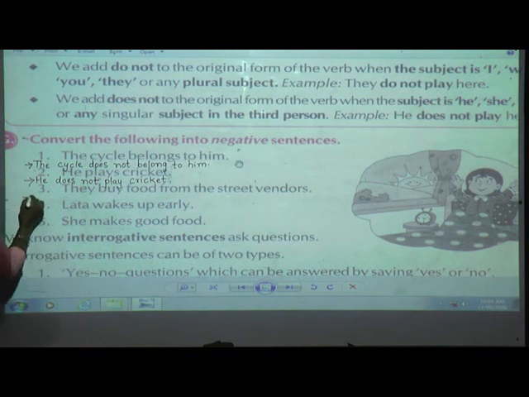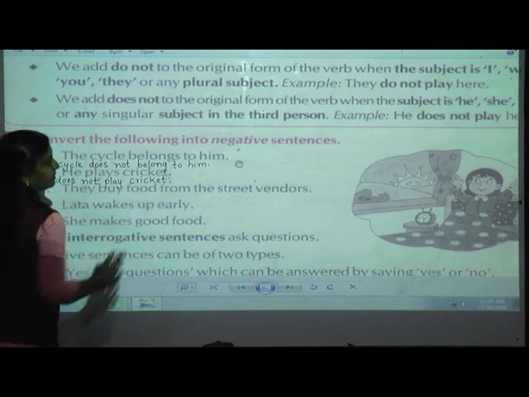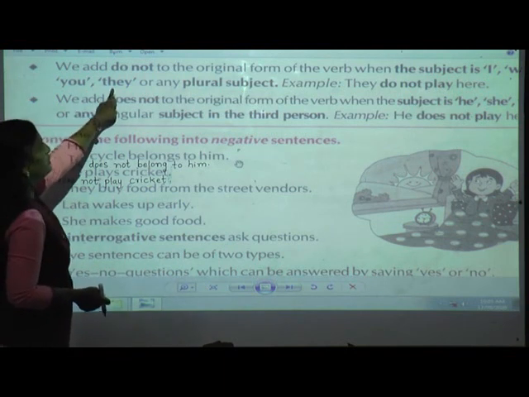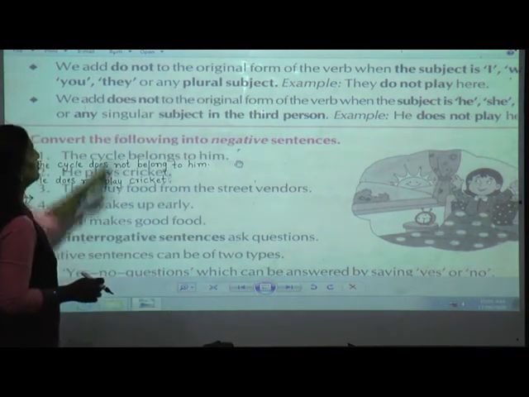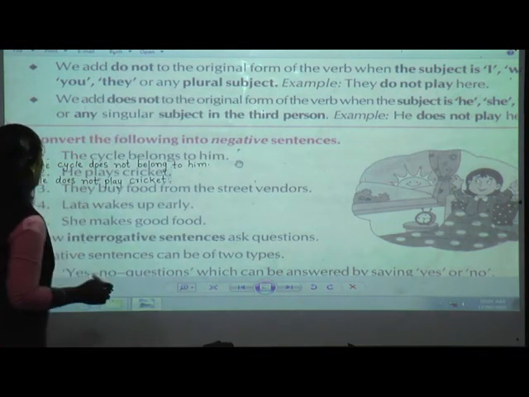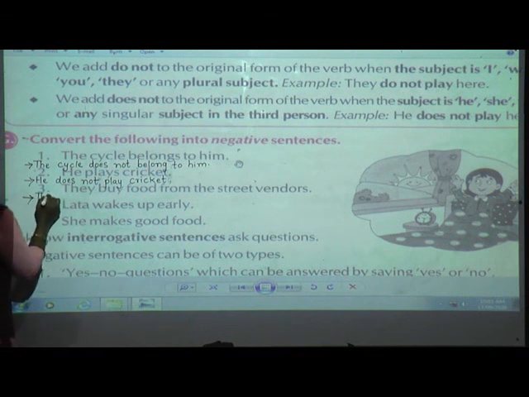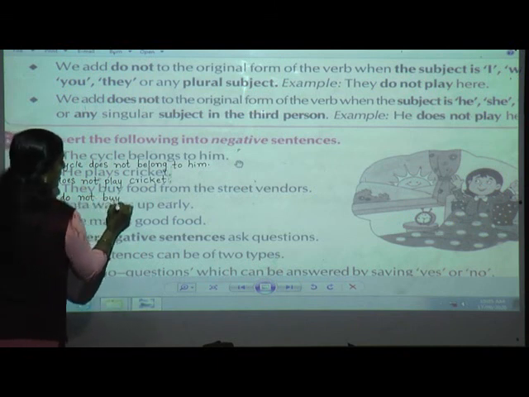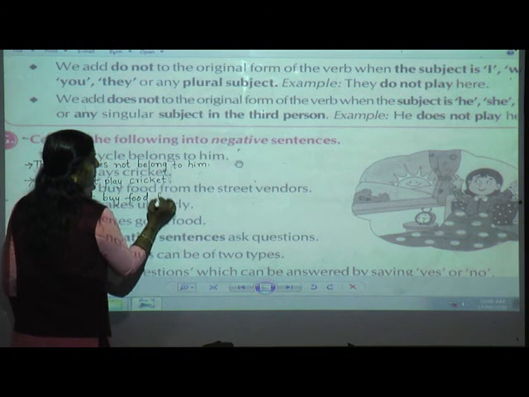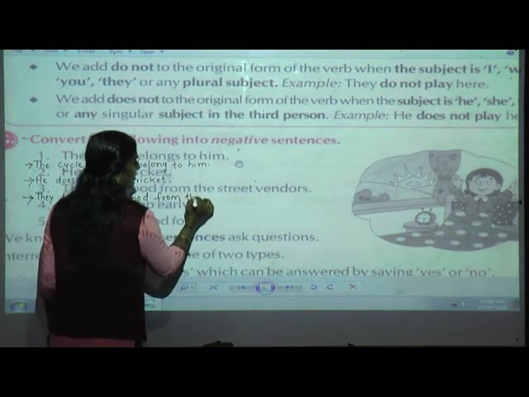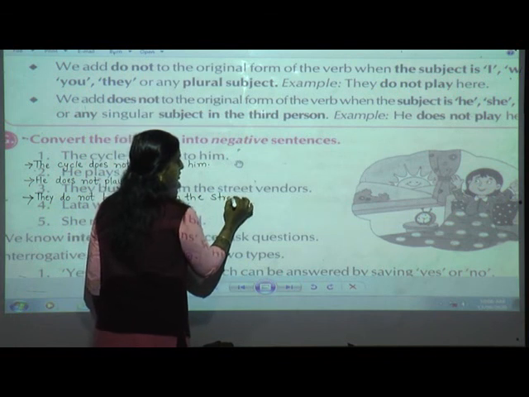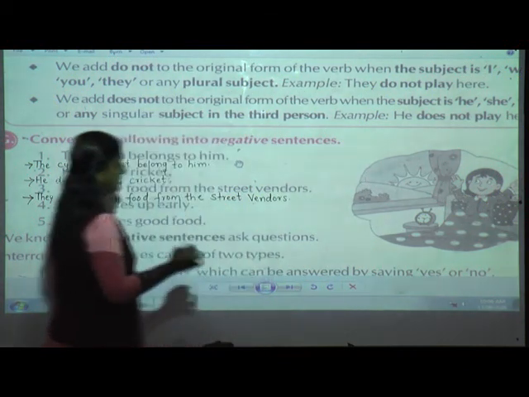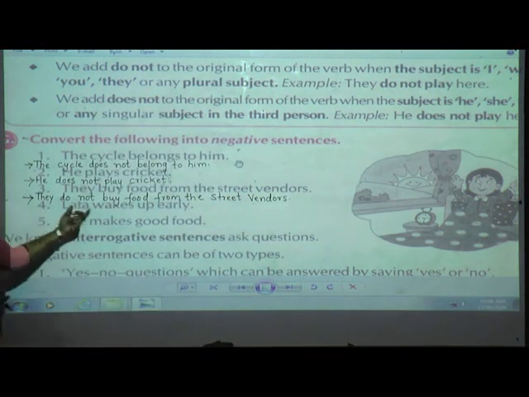Third, they buy food from the street vendors. Now, they is what? See, can you see here? I, we, you, they, or a plural subject. That time, what are we going to use, students? Yes, we are going to use do not. So what am I going to write? They do not buy food from the street vendors. The sentence will be the same. Only we have to see where we have to add do not or does not. Okay, it will be after the subject only.